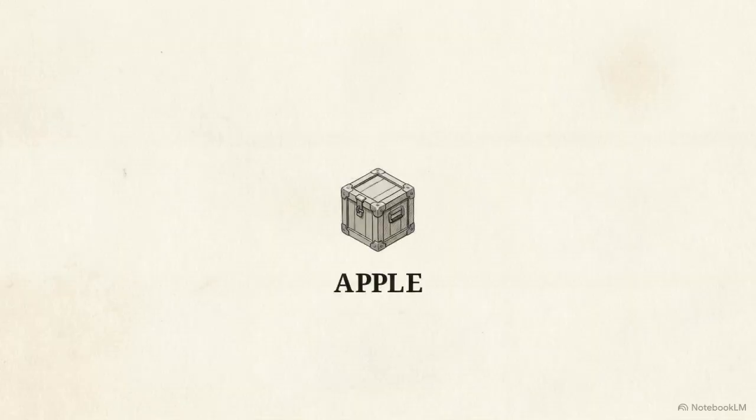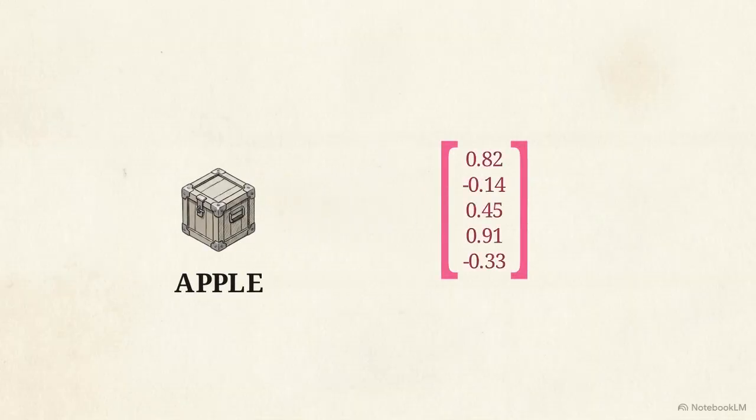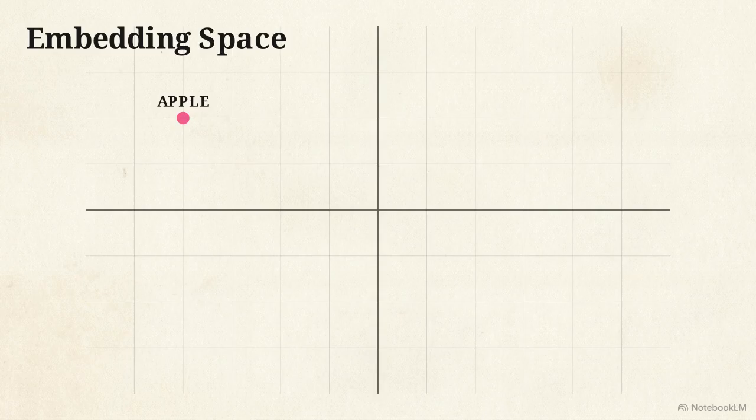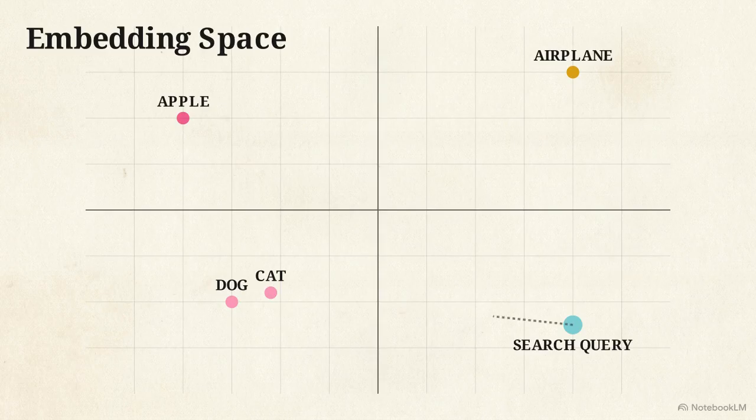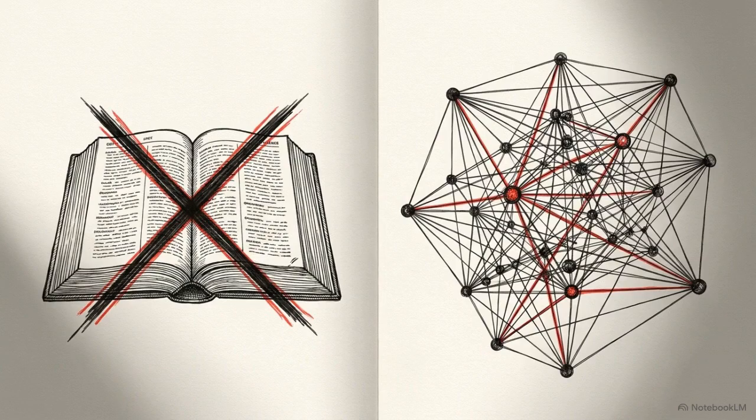After tokenization, the system uses algorithms like word-to-vec to assign each token a specific sequence of numbers. These numbers act as coordinates, plotting tokens into a high-dimensional vector space called an embedding space. Geometric proximity means semantic similarity. Points for dog and cat are physically closer than airplane. Over time, related concepts pull into tight clusters, pushing irrelevant tokens away. Mapping language to these coordinates allows the system to perform semantic search through pure distance calculations. These geometric embeddings are the mechanism that enables a math-only engine to associate related terms without requiring a human dictionary.